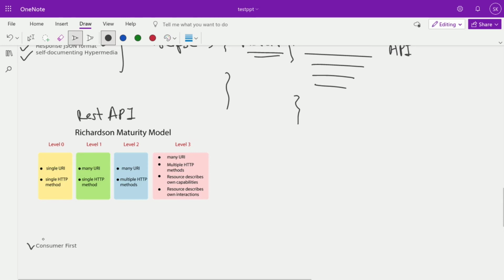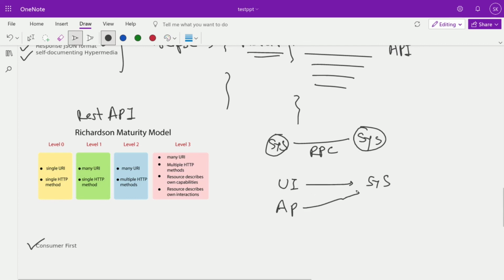If two systems are connected with each other and latency is not required, then we always connect with RPC, because the two systems are internally connected. But suppose this is a UI connected with the system, or any app connected to the system. At that time we should think about the UI developer. He requires all the documentation. So at that level, our API should be at level 2 or level 3. So it's not about which level we are at; it's more important who is consuming and what is important for that system, because here latency matters.